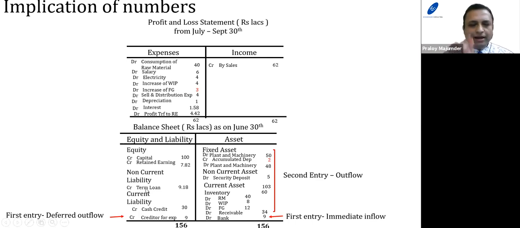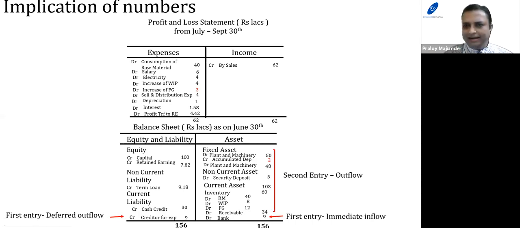Now, first of all, is a term loan a first entry or second entry? Definitely second entry, because the first entry will belong only to cash and bank, receivable and creditor. So it's a term loan. If it's a term loan, the next question is, what is the balance of the term loan? Since it's on the liability side, it is a credit balance. So a term loan is a second entry credit balance.